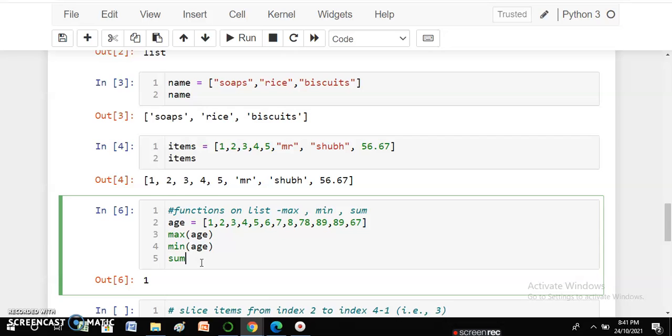Again I can have a sum function, and I pass the list variable age, and I can also find out the sum total of ages which are there in the list. So these are some quick numerical functions which I can apply on list variables, and I can get some insight on the data. But when we have to understand the data, where we want to do some kind of statistical analysis, like finding the percentile, quartiles, median, mean, and count, such functions are required, and some more advanced functions. Then we start shifting our data structure from list to arrays and then to series. We will see that in later sessions.